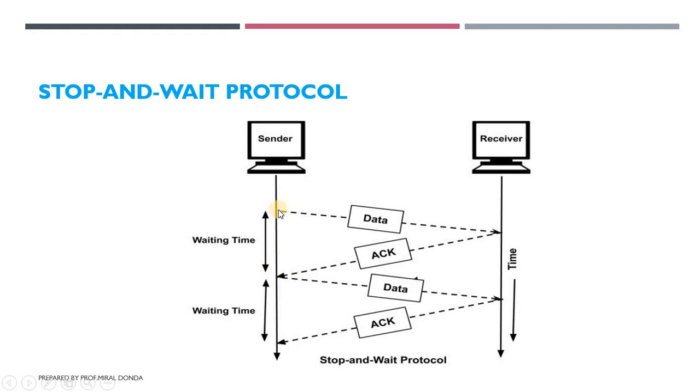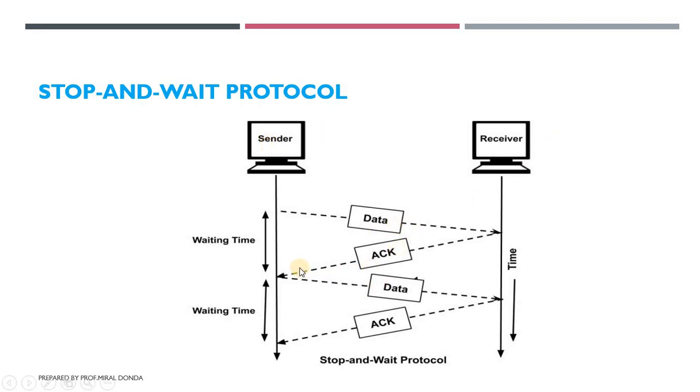The time starts when the sender sends the data packet and the receiver sends the acknowledgement, and that acknowledgement is received by the sender. That in-between time is called the waiting time, and in that waiting time the sender becomes idle. It means it does not send any data packet to the receiver or do any work. That is called the idle state. So the sender remains in the idle state during the waiting time.